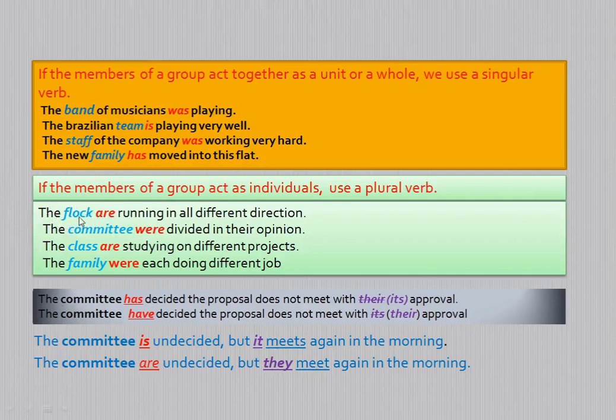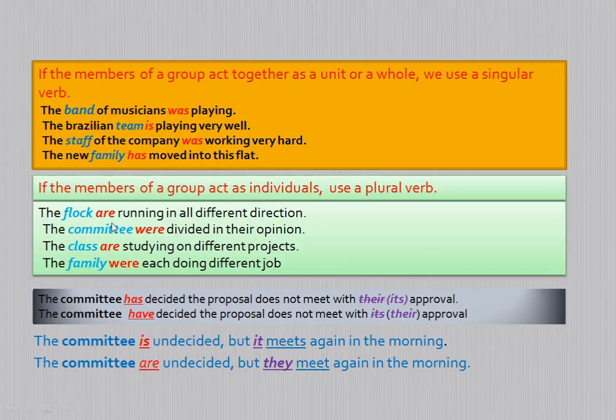When you feel that all the individual animals of that flock are acting individually, not acting as a whole, we treat that countable noun as plural. So the flock is a subject acting as a plural countable noun, therefore it demands a plural verb. So the flock are running in different directions.